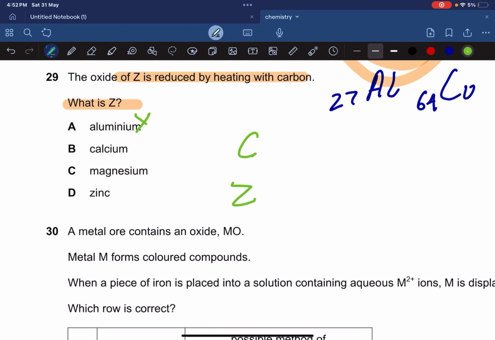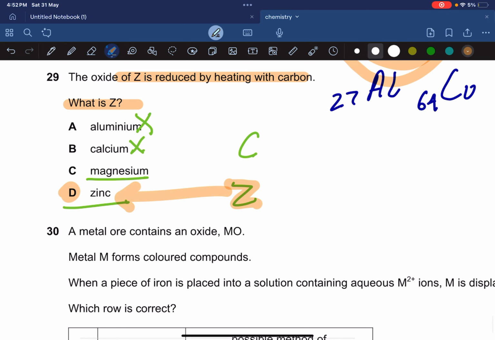Not aluminum, calcium is very far above. Now you have a competition between magnesium and zinc. You should know that magnesium is above carbon and zinc is below carbon. So that's what you've got to learn. So it cannot be magnesium, it has to be option D, which is zinc, because zinc is below carbon. And I guess they kind of help us by writing Z. The answer was zinc, so kind of like the Z over here and the Z over here.